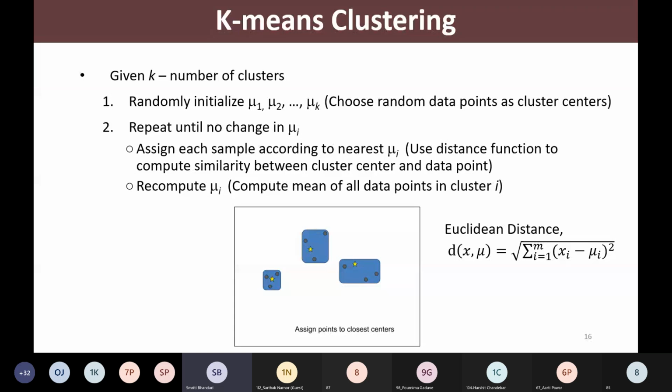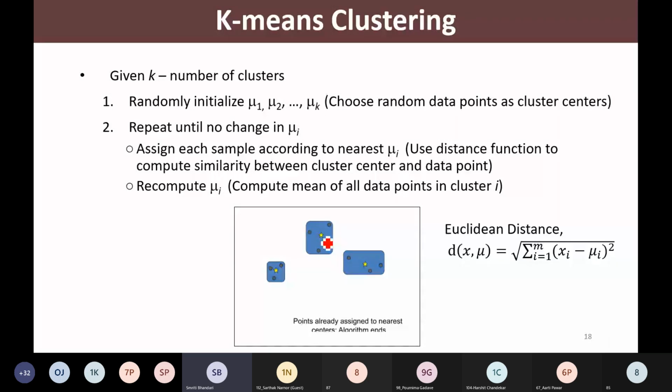And see here, this is the final status. Now there is no more change in our cluster centers, so these clusters are now stable. This is the end of our algorithm. Whenever there is no change in my cluster center, then that is the end.